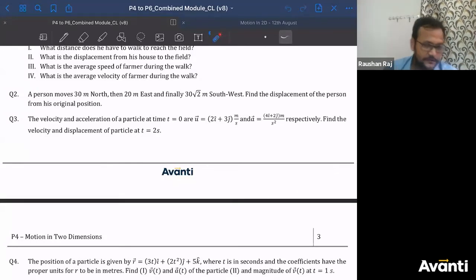Let us see how many of you get the correct answer. उनको मेरे तरफ से एक कार फ्री मिलेगा. ठीक है, देखते हैं कितने लोगों का करेक्ट आंसर आता है. चलो जल्दी आंसर करो. Find the velocity and displacement of the particle at time t equal to 2 seconds.